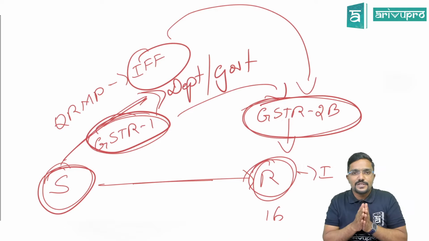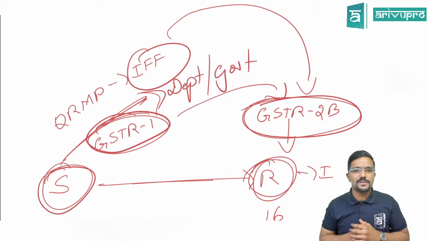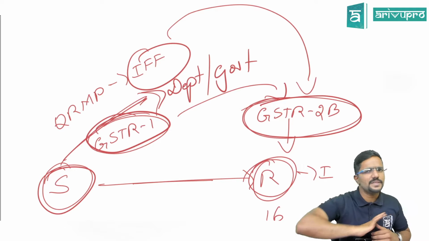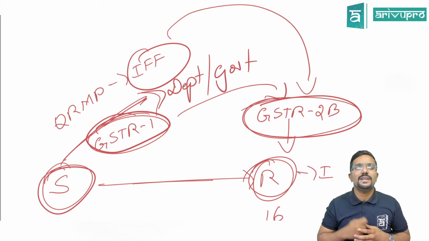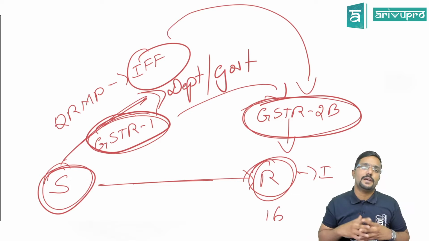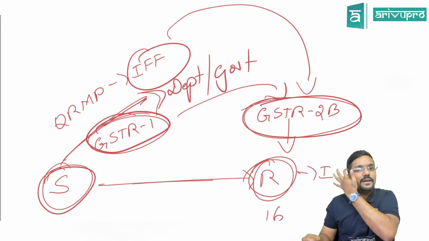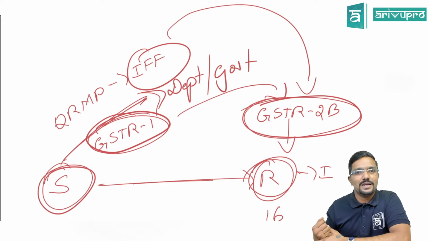Now, what happens? So listen to the scenario here. Supplier has supplied the goods to the recipient. He has issued the invoices and he has collected the payment from the recipient and he has deposited it with the government. But when he is filing his GSTR1, he had missed to inform this supply. He has missed to upload this invoice in his GSTR1. Now the question is, can recipient claim the credit? No, he cannot claim the credit.